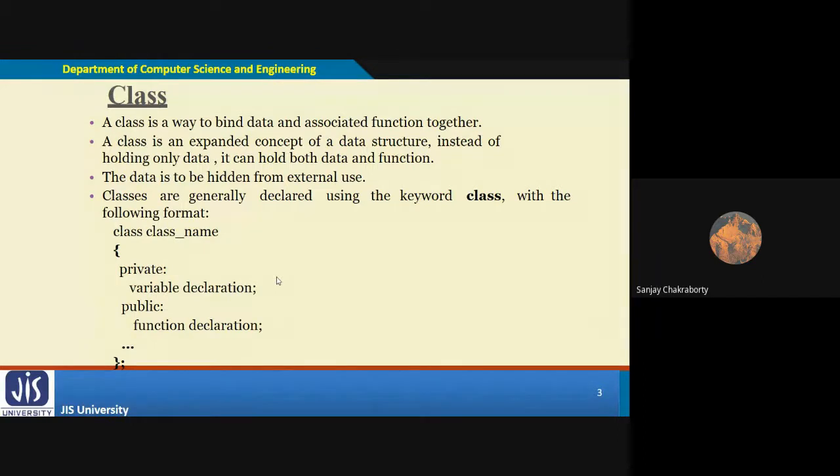So security depends on the first characteristic of OOPS, that is encapsulation. It acts like a wrapper of these variables and functions, so outside users have restricted access to them. If you make them private, then no outside user will be able to access those data variables or member functions which you have defined inside a particular class. Only the objects of that class are able to access those data members, right?